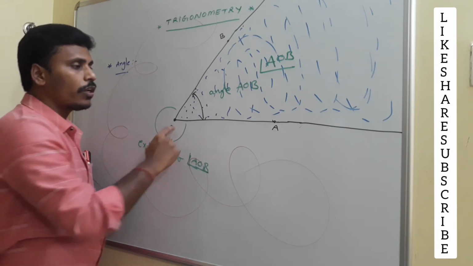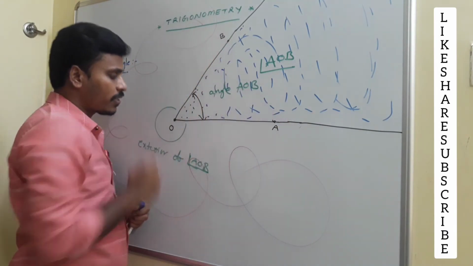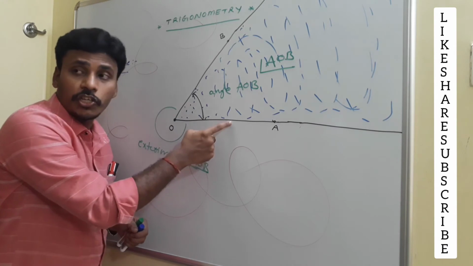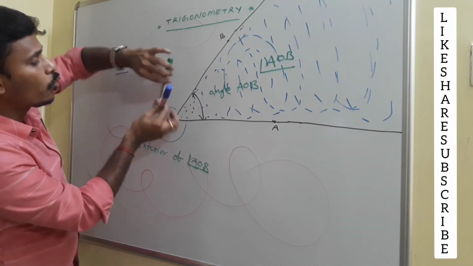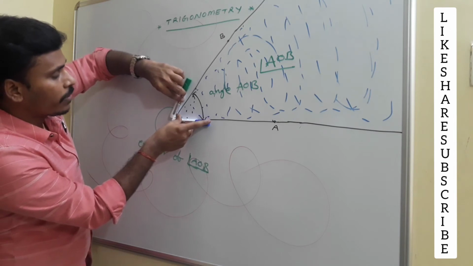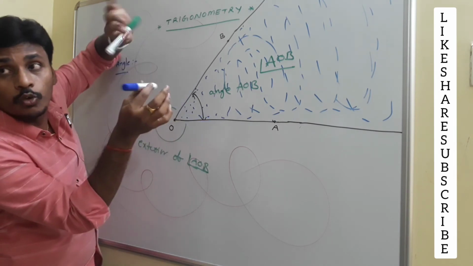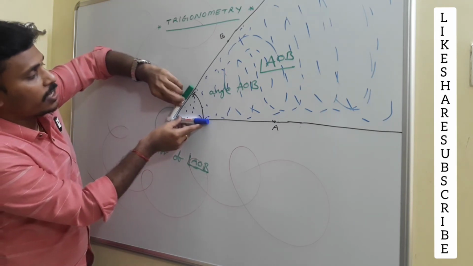For an angle, we usually use two rays, and we call them the first ray and the second ray. This is the initial point, or sometimes we call it the initial ray, and this is the final ray. Suppose I have two rays like this, starting at the same initial point. These are the two rays.